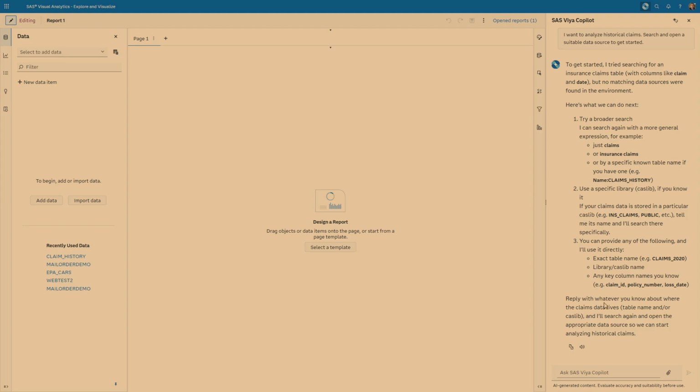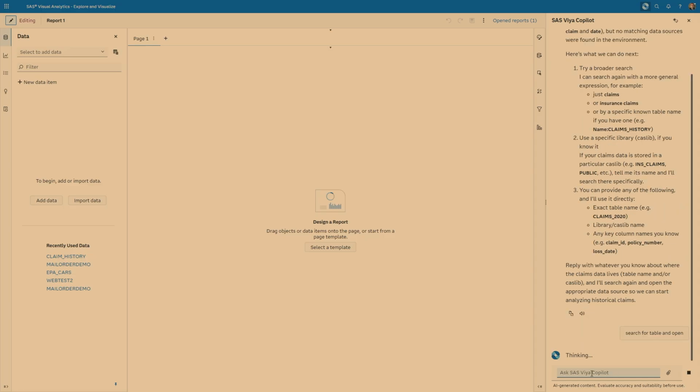Let's see what it actually wrote. I can extract, start searching. No match. All right, let's try this again. Search for the table and open. I'll try again. I might have to restart here if it doesn't work. Let's see how it does.